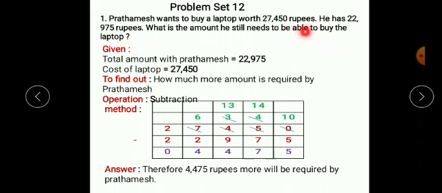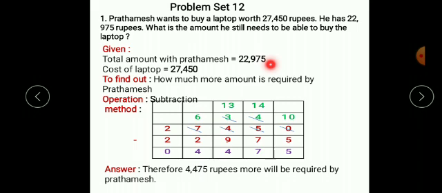What are the two numbers given here? This is first number. That is what? That is the cost of laptop. Laptop worth rupees this. It means that it's the cost of laptop. And he had so many amounts. So what can we write here? Cost of laptop is this, and the total amount with Prathamesh is this.